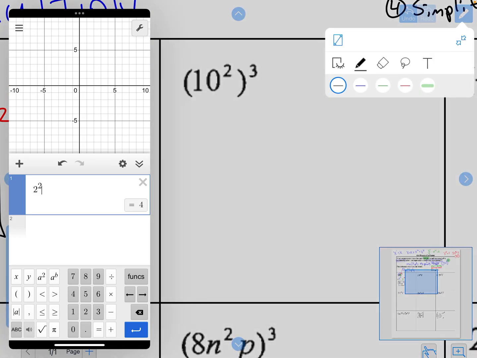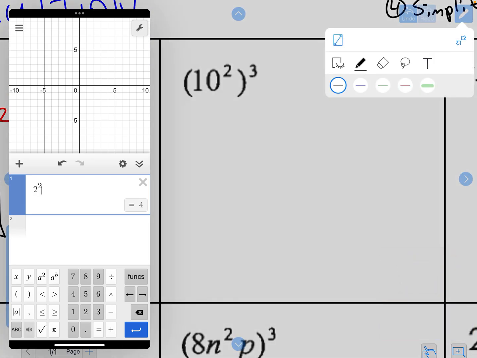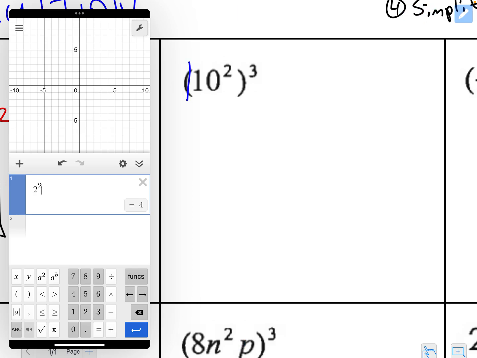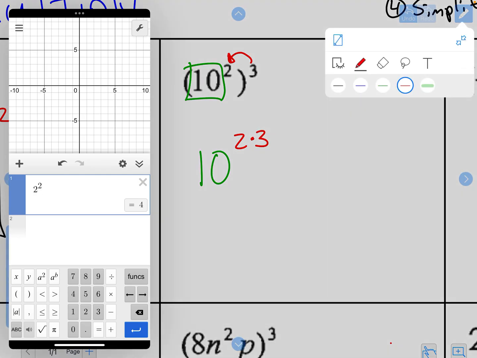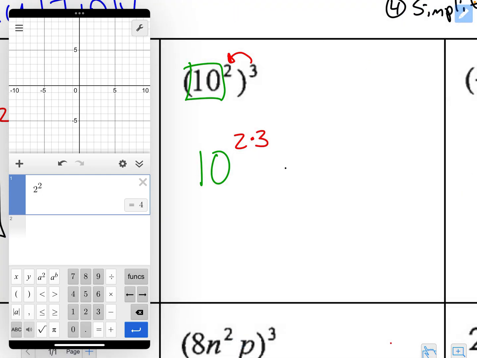So again, our base is anything that is in front of an exponent. So in this case, my base is 10. Sorry, I'm doing bases in green. My base is 10. So I'm going to write down my base. Then I'm going to multiply my exponents. So 2 times 3.